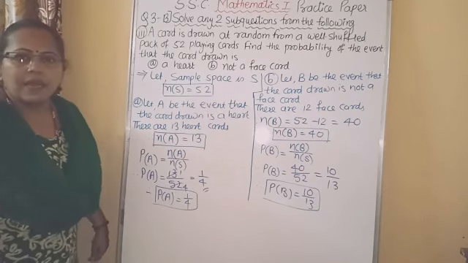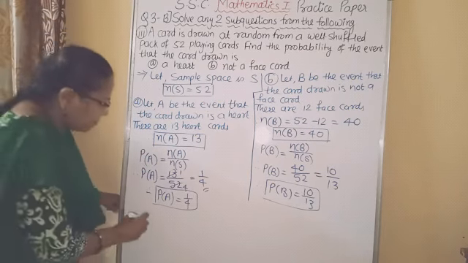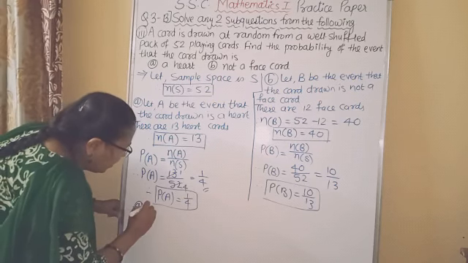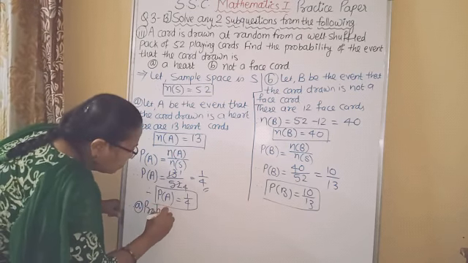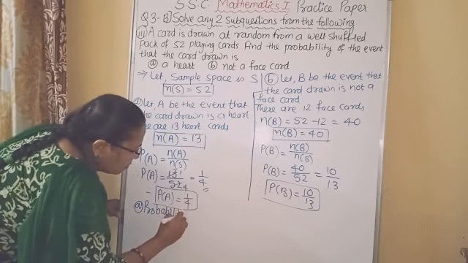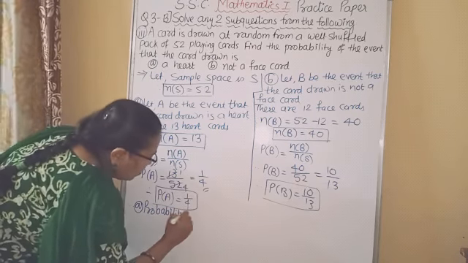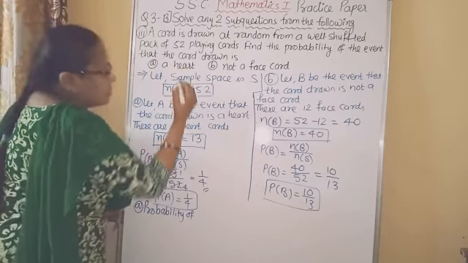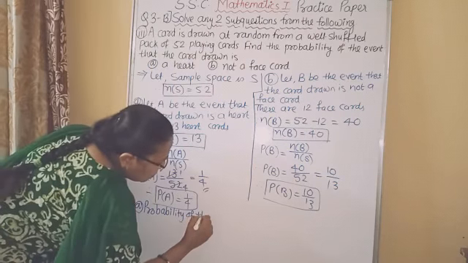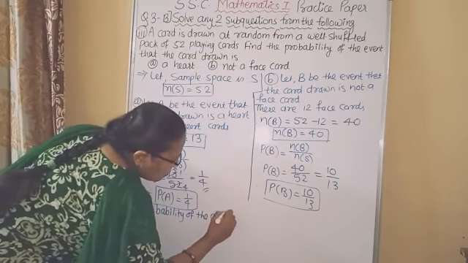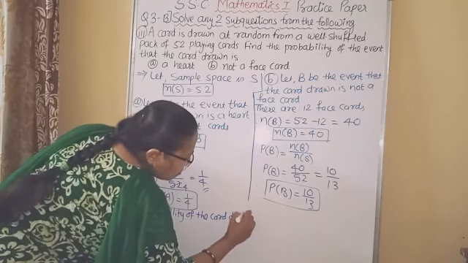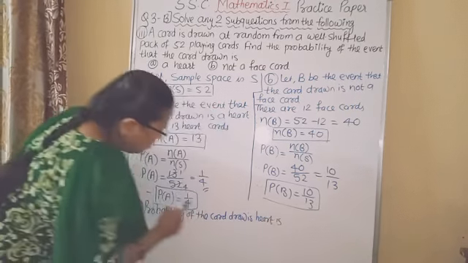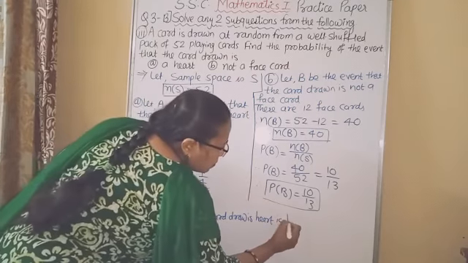Now we have to write answers. First answer, probability of the card drawn is a heart is 1 upon 4.